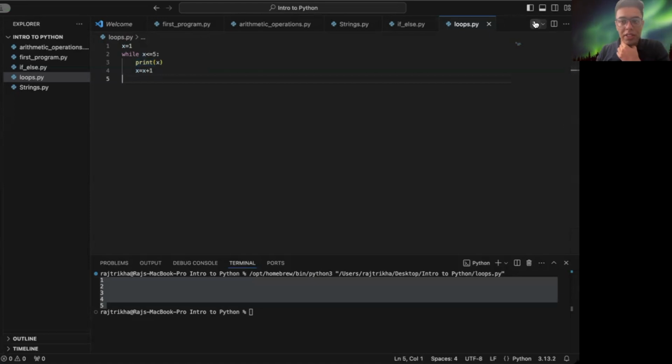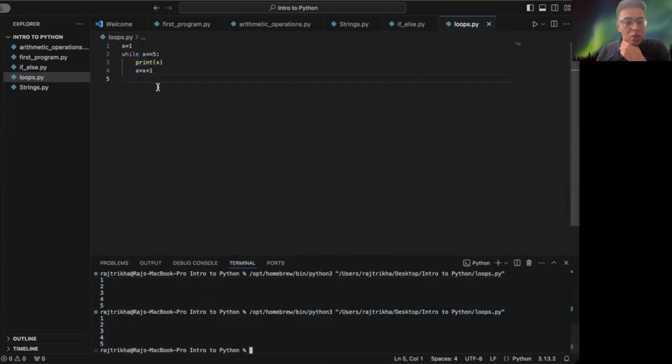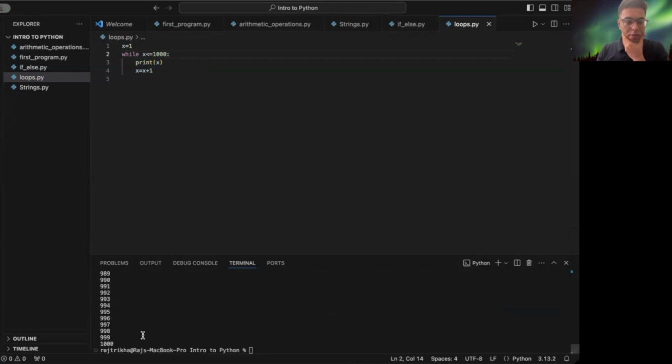Let's see this. Yeah, all right. 1, 2, 3, 4, 5. So it's a very convenient way to write this. Let's do it for 1,000. Let's run it. Yeah, you can see 1,000 numbers being printed within a millisecond. All right. So this is easy. Let's see how to do patterns made by asterisks.